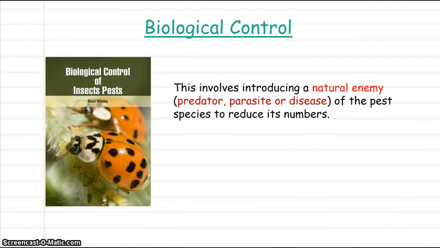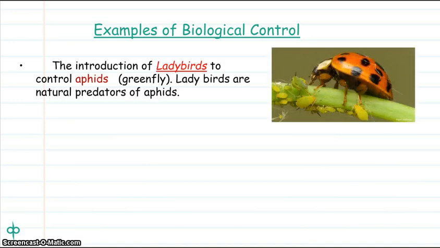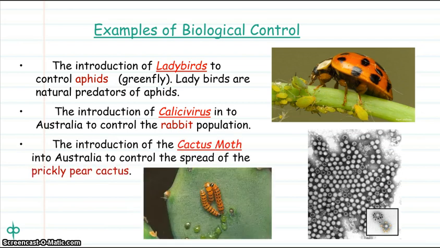Biological control involves introducing a natural enemy, which may be a predator, a parasite, or a disease, of the pest species to reduce its numbers. The biological control organism targets the pest only, and it does not involve the use of pesticides. Examples of biological control: the introduction of ladybirds to control aphids, such as greenfly. Ladybirds are natural predators of aphids. The introduction of calicivirus into Australia to control the local rabbit populations. And the introduction of the cactus moth in Australia to control the spread of the prickly pear cactus.